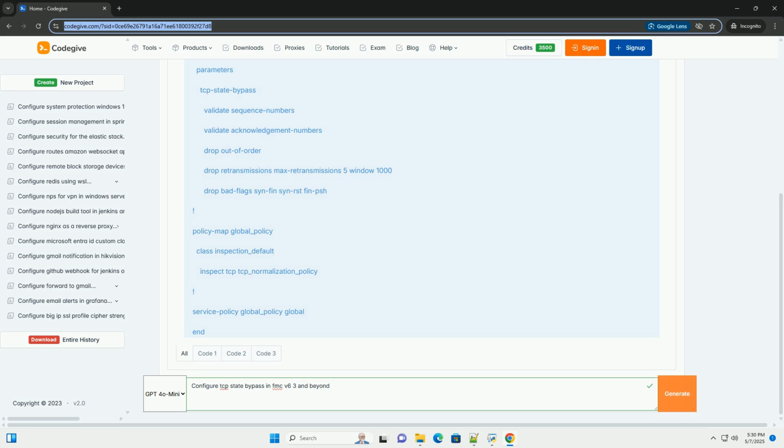drop bad-flags syn-fin syn-rst fin-psh drops packets with combinations of TCP flags that are considered invalid or malicious. policy-map global_policy, class inspection_default, inspect tcp_normalization_policy applies the policy map to the global policy for inspection of all TCP traffic. service-policy global_policy global activates the global policy.